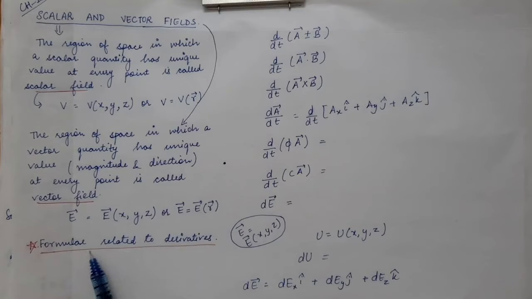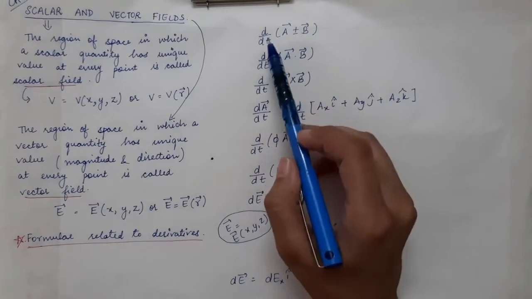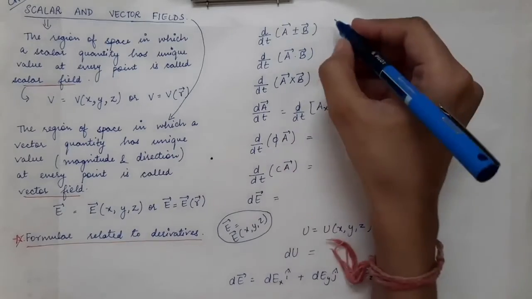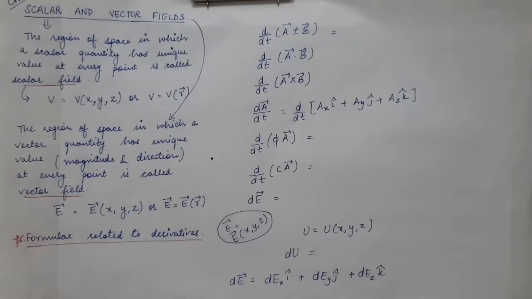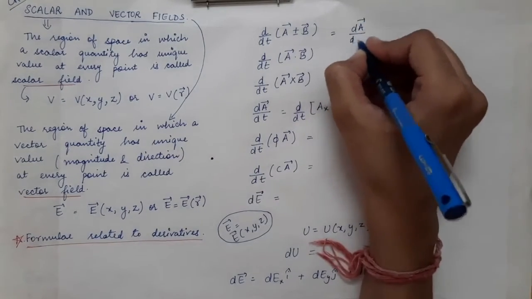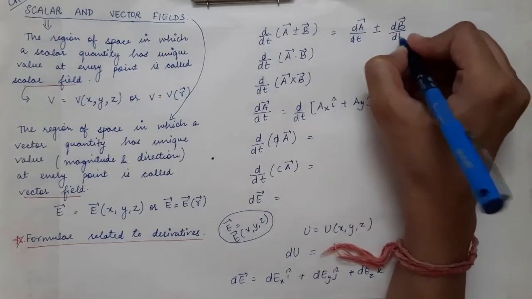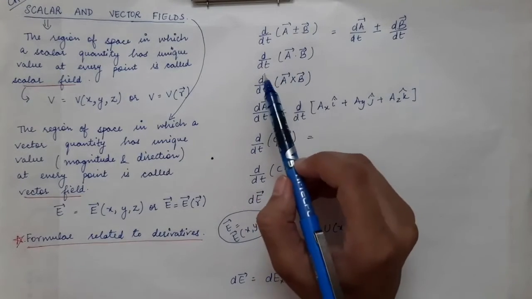Now there are various formulae which we will be using which are related to the derivatives of a vector. First is the time derivative of A vector plus or minus B vector. This is simply equal to first doing the derivative of A vector, then the derivative of B vector. So it will be equal to dA vector by dt plus or minus dB vector divided by dt.